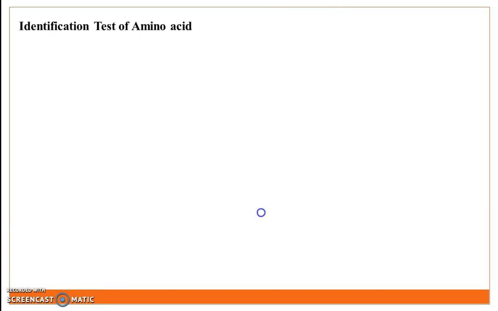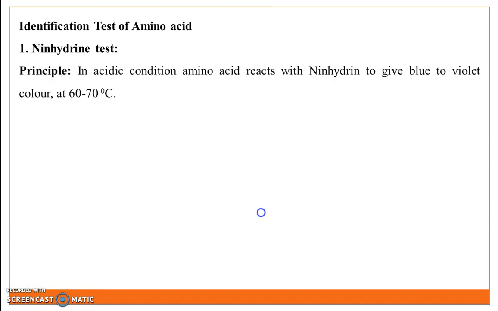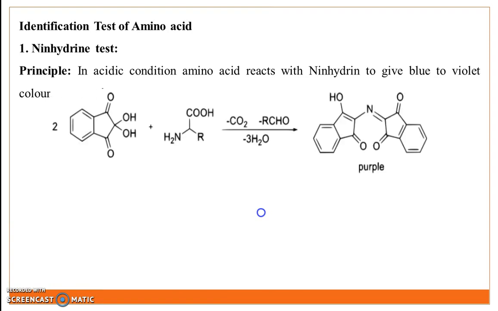Identification test of amino acid. The first test is the Ninhydrin test. The principle: in acidic condition, amino acid reacts with ninhydrin and gives a blue or violet color complex at a temperature of 60 to 70 degrees Celsius. Reaction: two molecules of ninhydrin react with an amino acid molecule and give a blue or violet color complex. It is an identification test for amino acid.